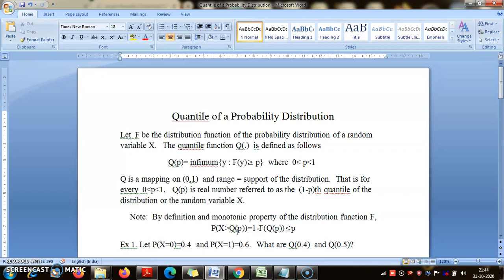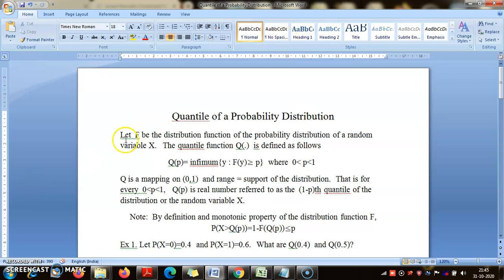Hello friends, today I am introducing a very important topic in probability and statistics, that is, introduction to the concept of quantile of a probability distribution. I am sure you must have heard of percentiles by now. Many exam scores are reported as percentiles, not as percentages. So we are going to formally look at the meaning of a quantile of a probability distribution.